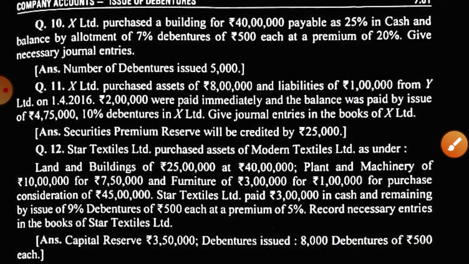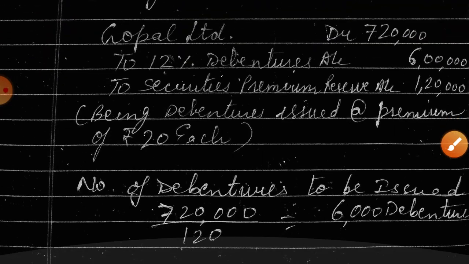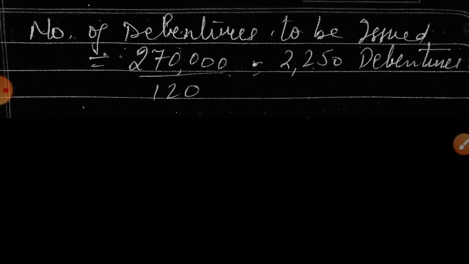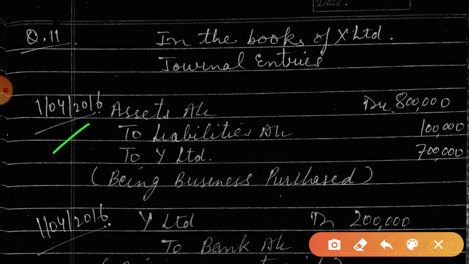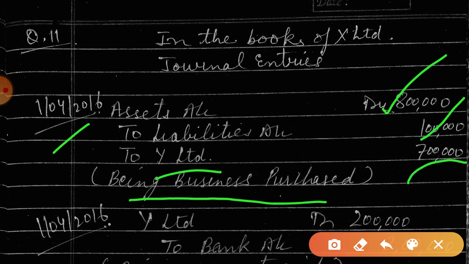See the solution. On the first line, assets are purchased from Y Limited, assets and liability, so we will say business purchase. What was the value of assets? 8 lakh. Liability is 1 lakh, and the remaining 7 lakh is to be paid to Y Limited.